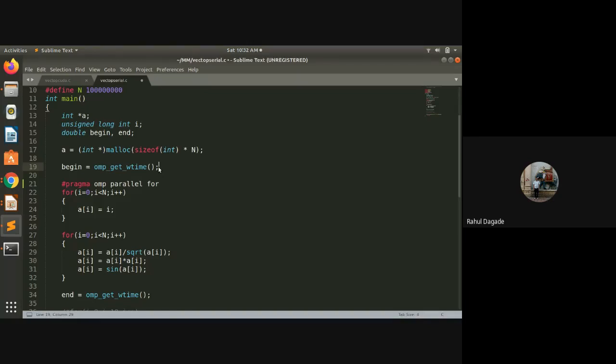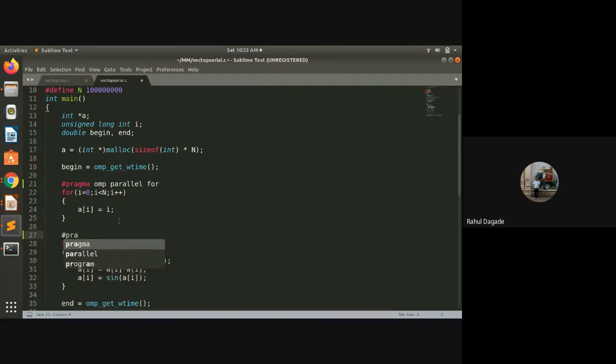What do I mean by physically? Physically means 2 cores are actually present, and logically 4 cores means that on each core there are 2 threads working. This is called hyper-threading. It is an Intel machine that uses the hyper-threading concept, in which one core has 2 threads. So logically 4 cores, but physically 2 cores.